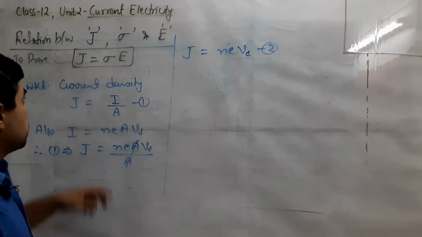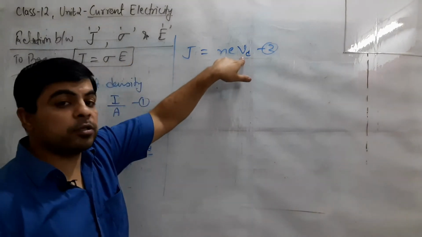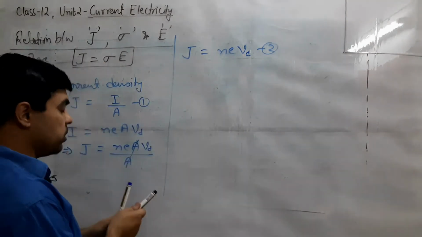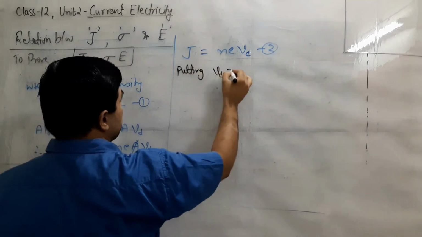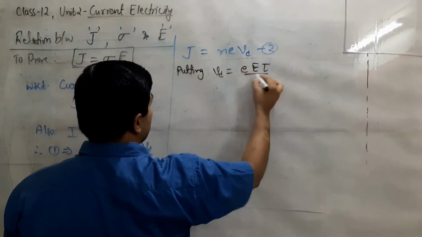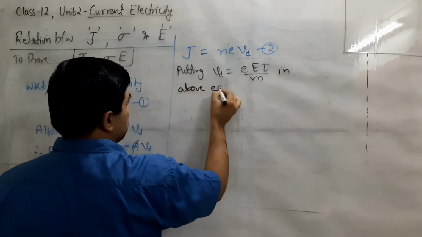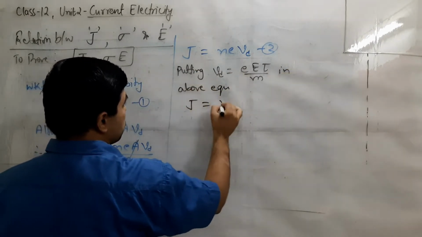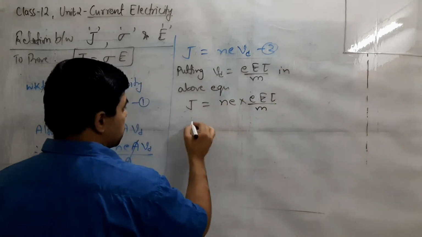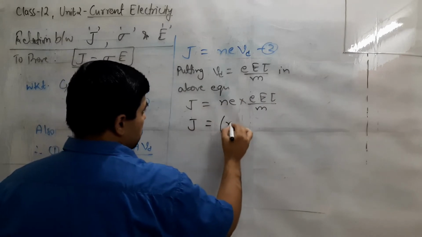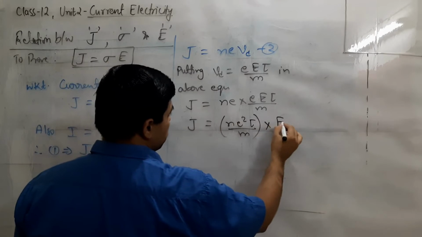We have to find the relation between J, E and sigma. J we have, and in drift velocity we know that electric field is there, so we can use the same formula, putting the formula for Vd as E tau upon m in the above equation. We get J equals nE into E tau upon m. Then separating this E, we will have J equals (ne squared tau upon m) remaining expression multiplied with E.